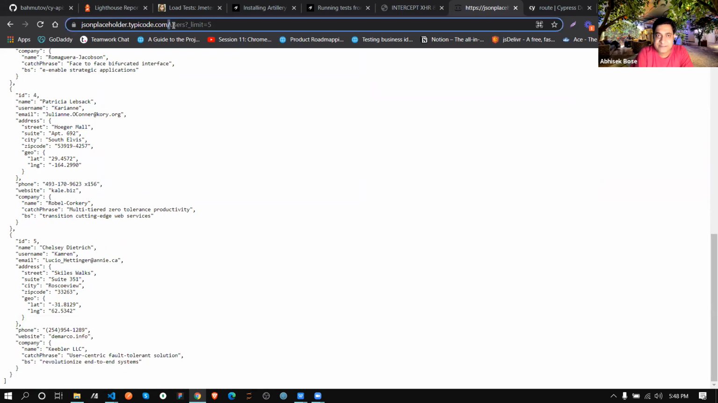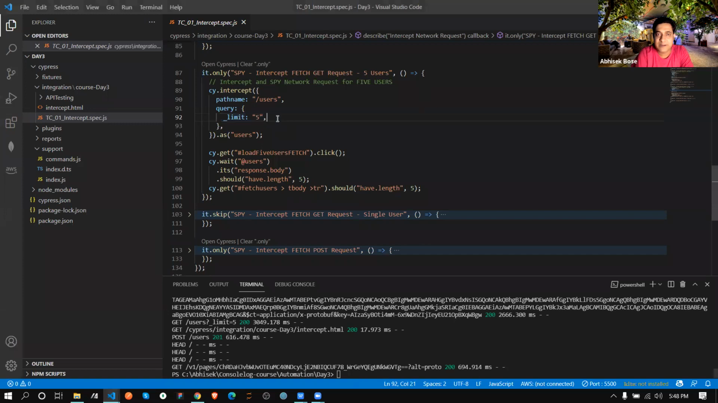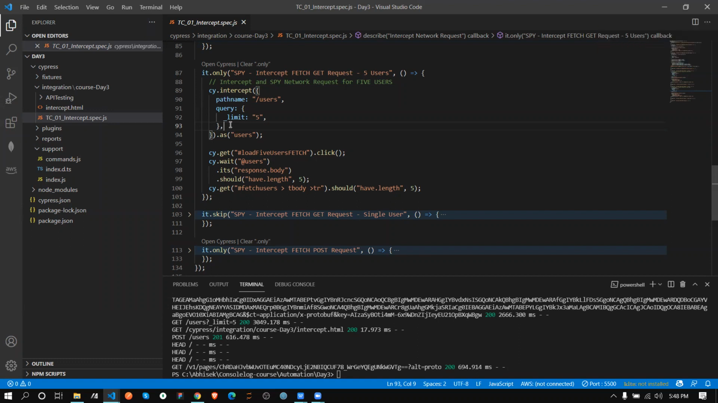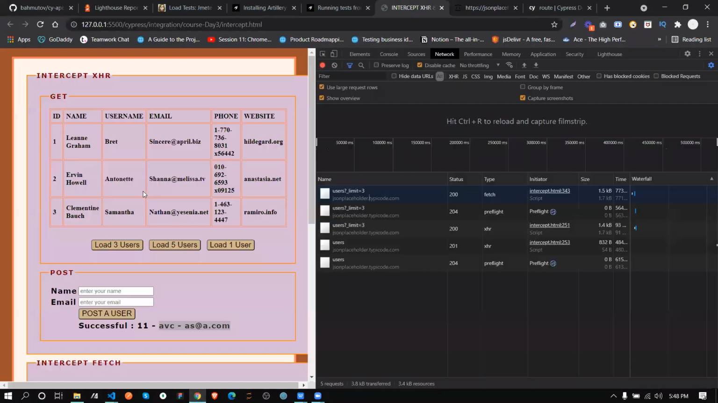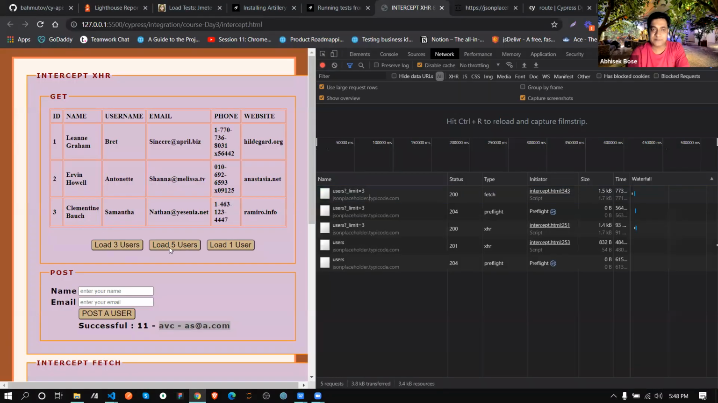See, this is my route, and this is the query I'm giving. So this is what we are writing over here. The pathname is this, and from the query we are passing this one. And the table name, dot as users, from this table dot get, so cy.get, this selector is which selector? This is the button one. No, this one. Load 5 user.